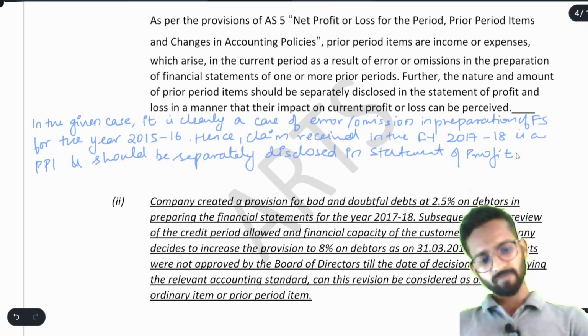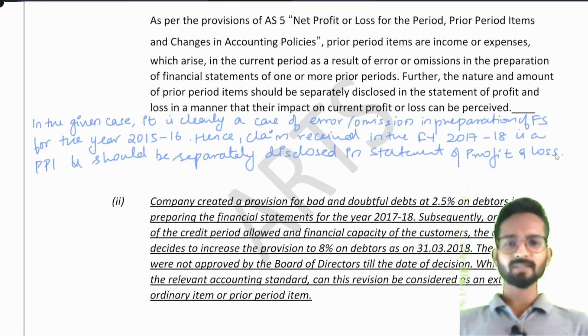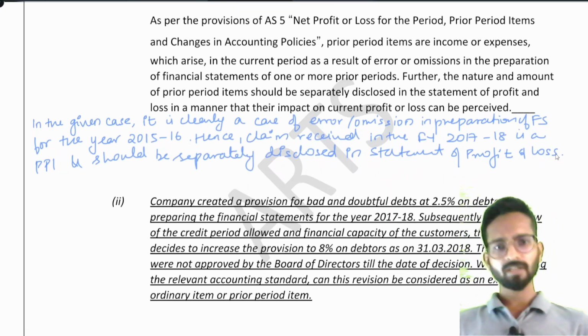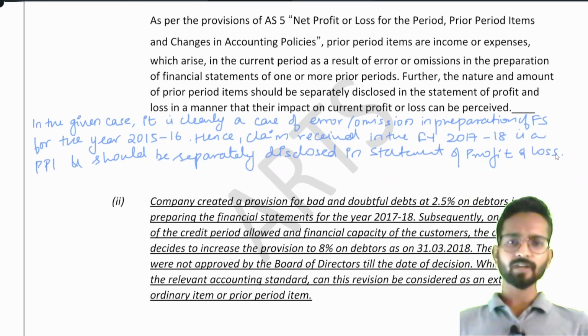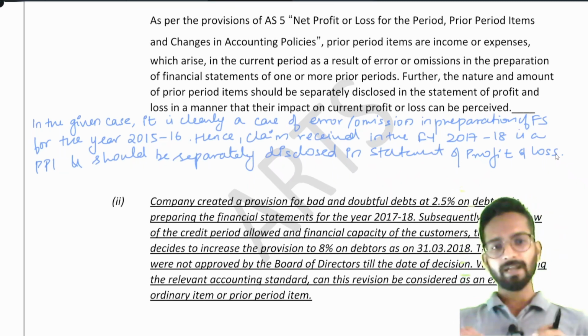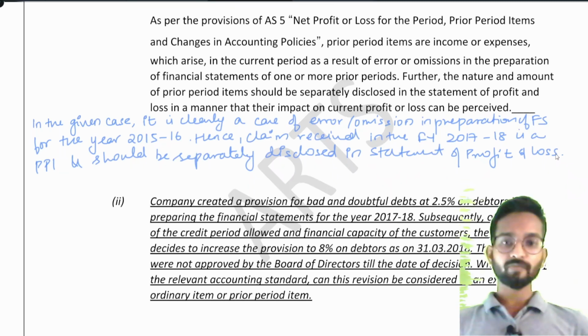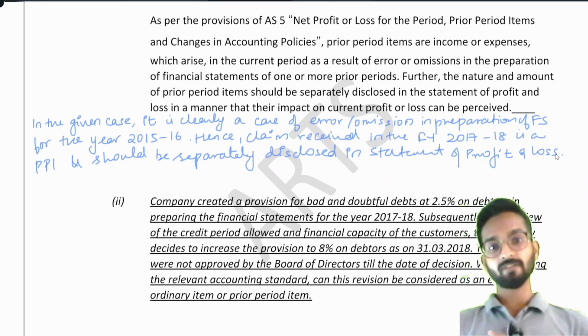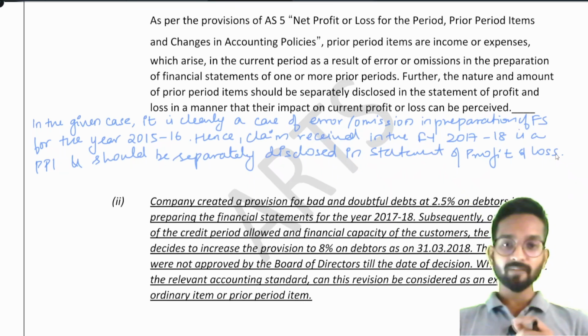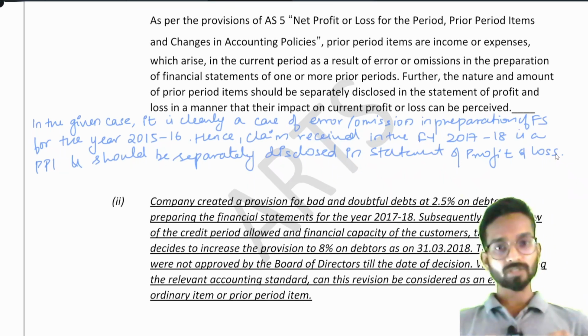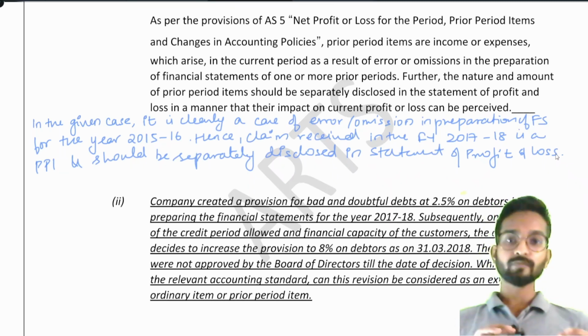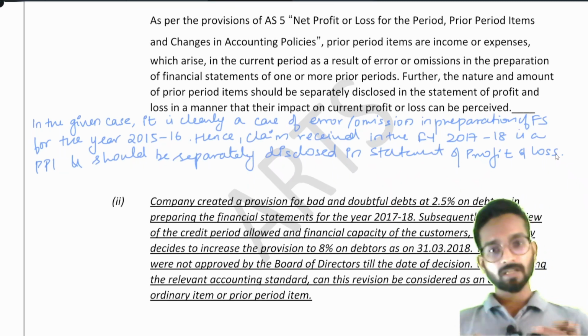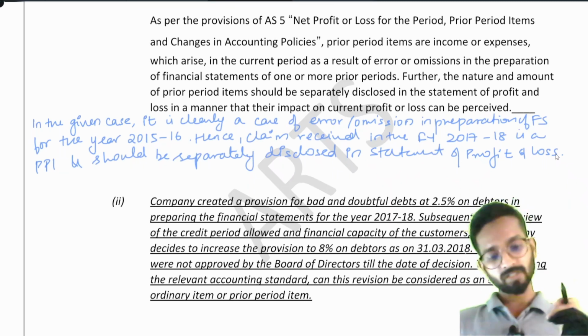But sir, in our childhood, we used to prepare profit and loss account. See, sole proprietorships and partnerships are still following that profit and loss account only. But the companies provide the statement of profit and loss. And I can tell you one more thing: the statement of profit and loss was not there in Schedule 6 of 1956. But AS 5 made it mandatory to have a separate disclosure in the statement of profit and loss. AS 5 provided this statement and then it was followed by Schedule 3 of 2013 also. Like this, the statement of profit and loss entered Schedule 3. It was not there in Schedule 6.